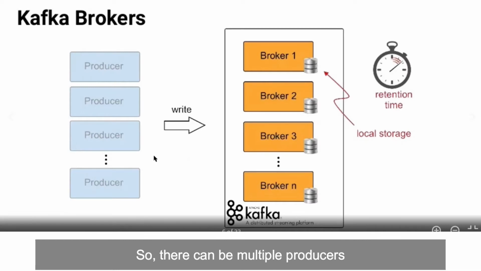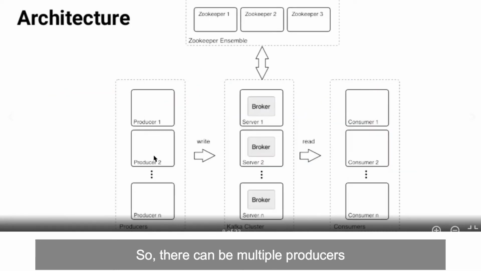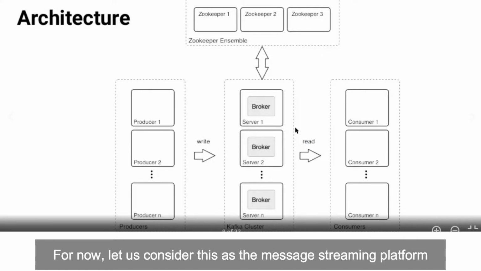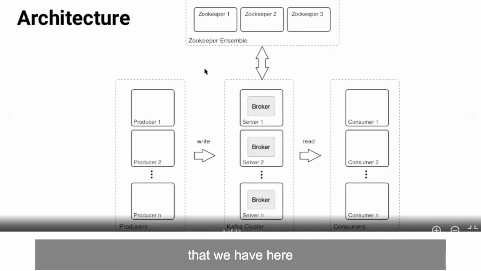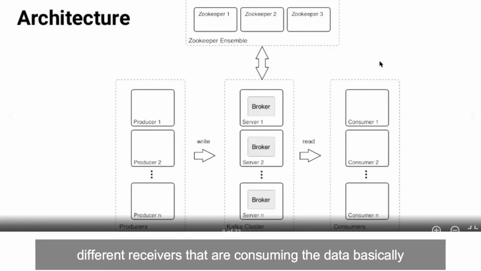So there can be multiple producers as we have in this diagram here. And this Kafka cluster, for now let us consider this as the message streaming platform that we have here. And these consumers are the different receivers that are consuming the data, basically.